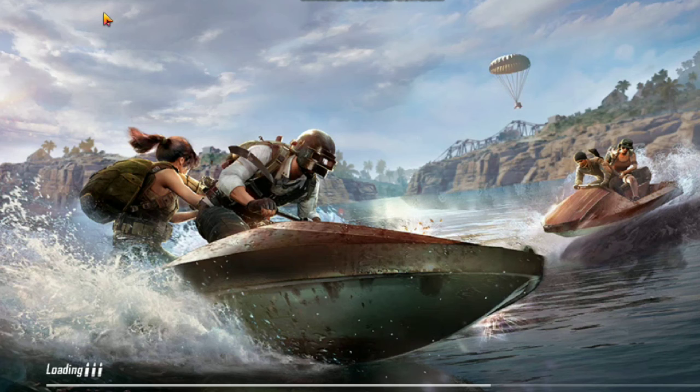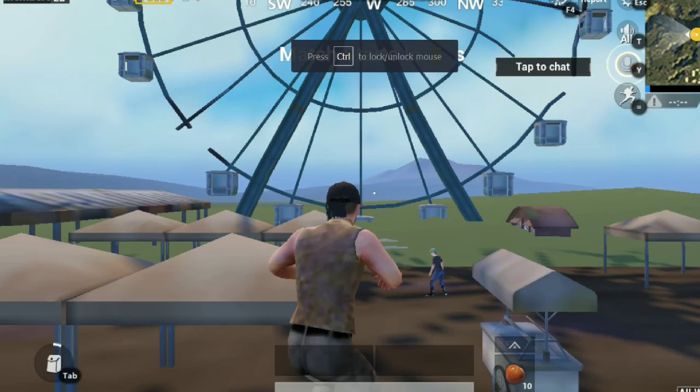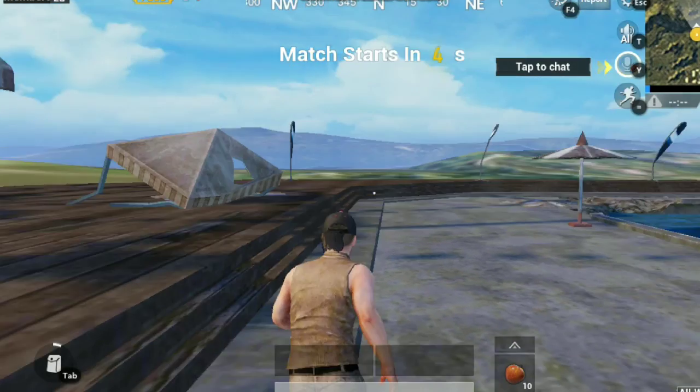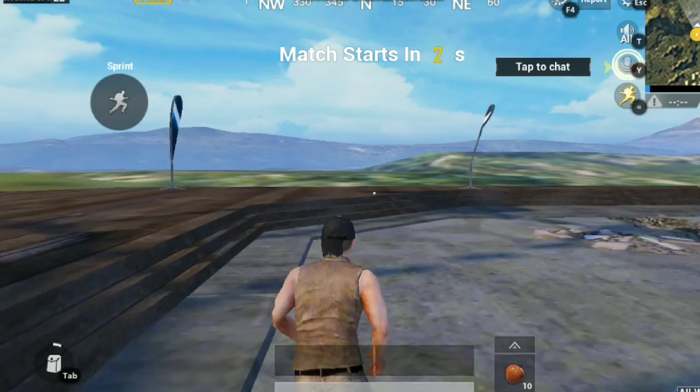It is an official emulator and it is legal. You will not get banned if you install this. Okay, I'm in the match. As you can see, I'm in the match. Yes, I'm in the match. It is loading.